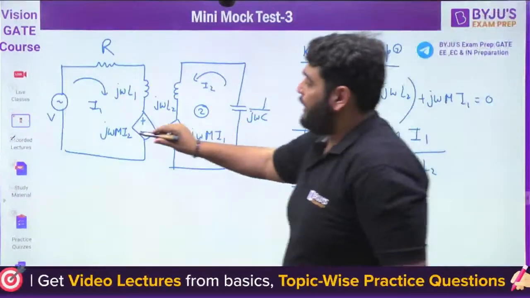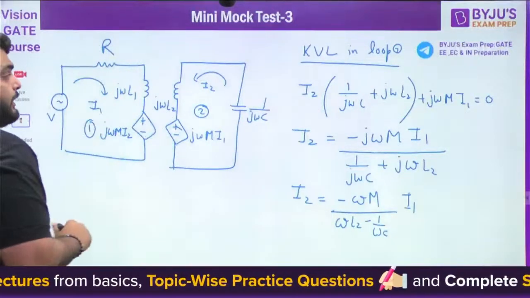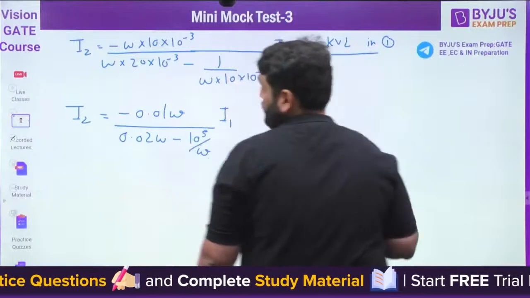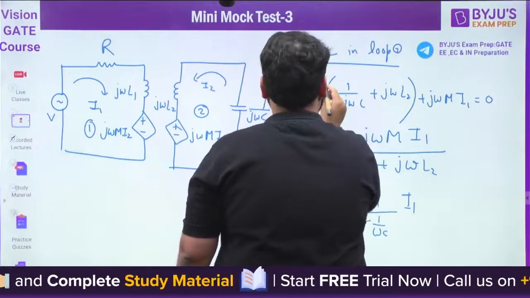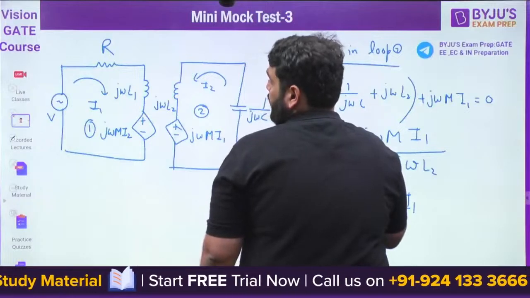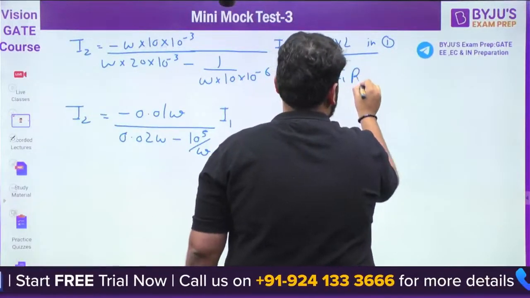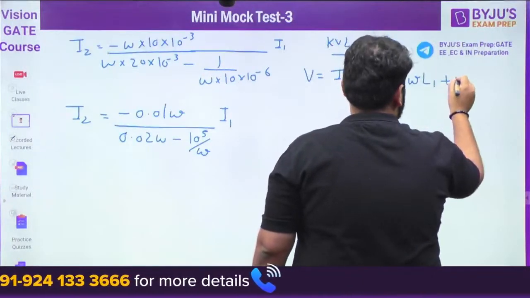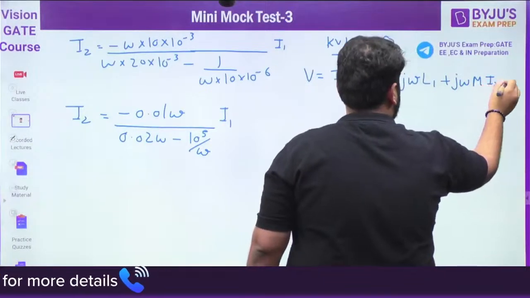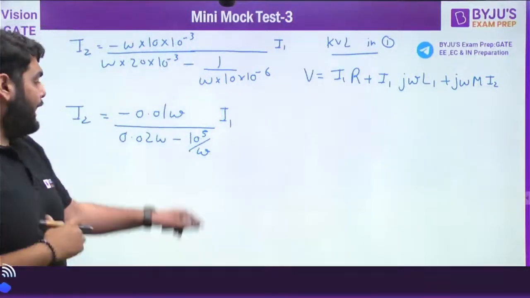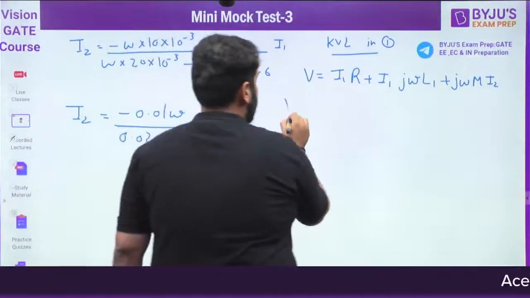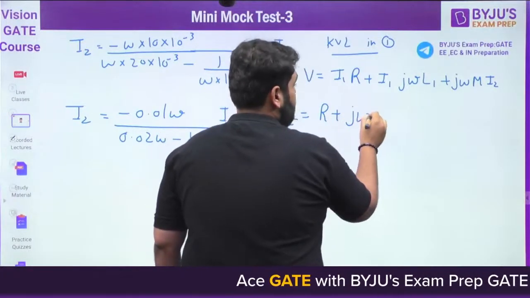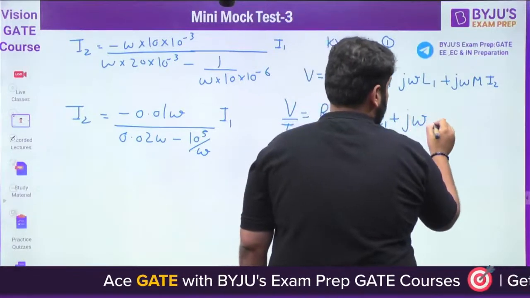Now we need to apply the KVL in loop 1. So see very carefully, it will be V is equal to I1 R plus I1 J omega L1 plus J omega M I2. Now what is I2? We have already found out I2 here. So I can write down V by I1 is equal to R plus J omega L1 plus J omega M.